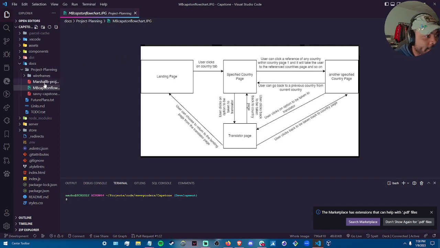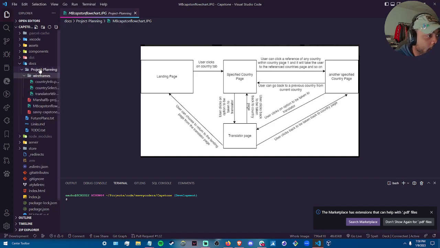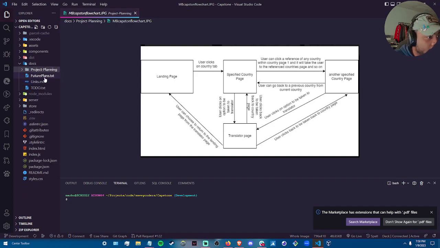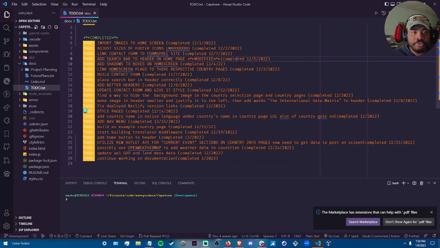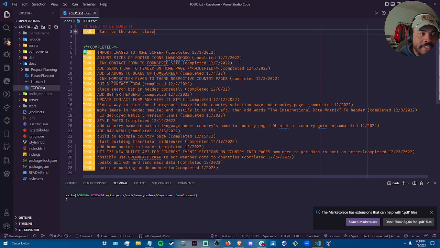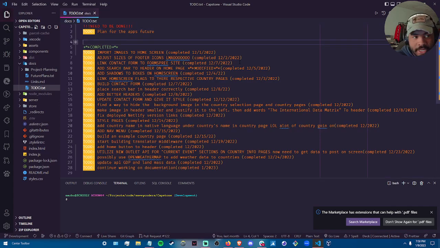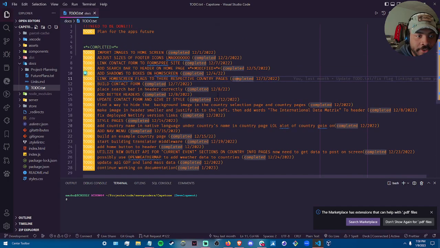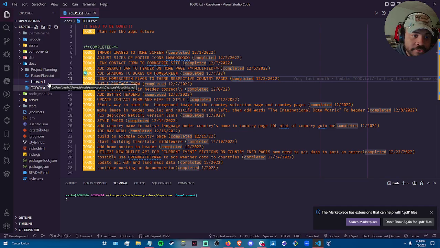Let's see. I also have a to-do list that I was going through for the last couple months of the project. I had a lot of these in the need to be done section here at the top, and then I would move them down to the completed section as time went on, as I would complete these tasks. I would also create issues for myself on GitHub to remind me to do something, or as I studied my web app, I wanted to make it look better and better.